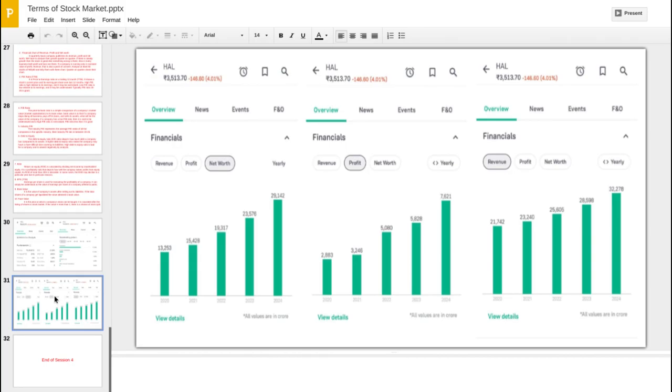Now it is the overview. See revenue, profit, and net worth. Quarter to quarter, net worth has been increasing. Profit quarter to quarter has been increasing. Again revenue quarter to quarter has been increasing. So from these values we can say that this stock is actually very good, and it is for investable purpose. We can invest here.